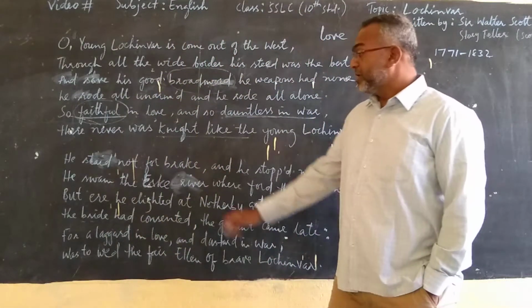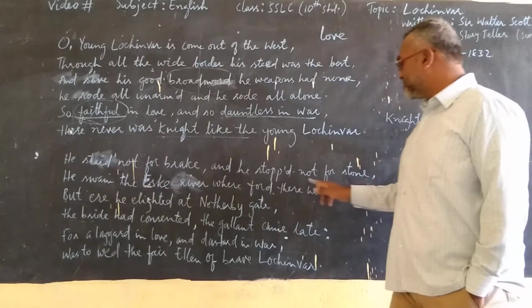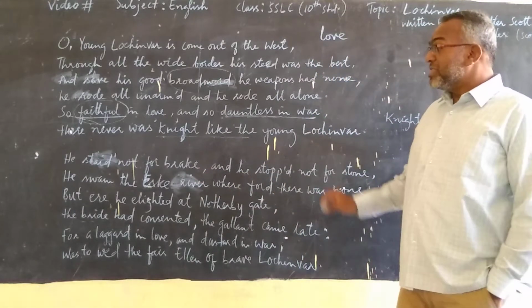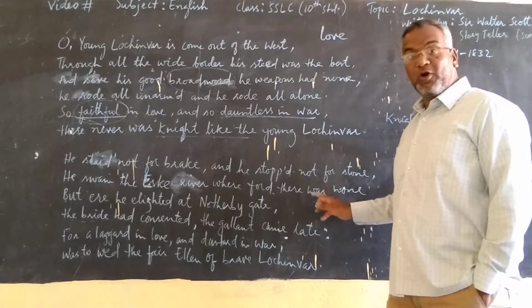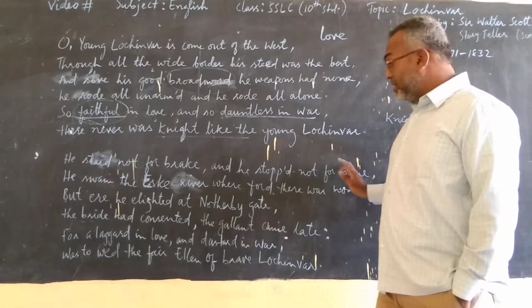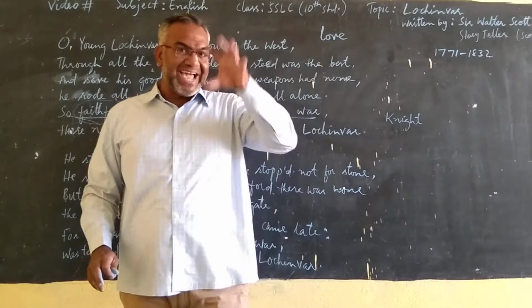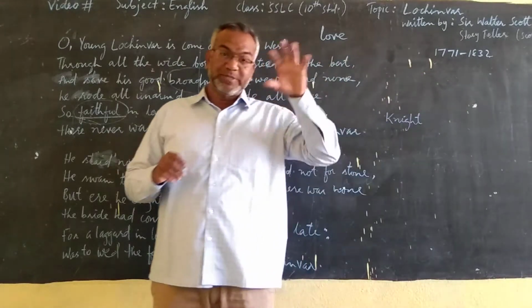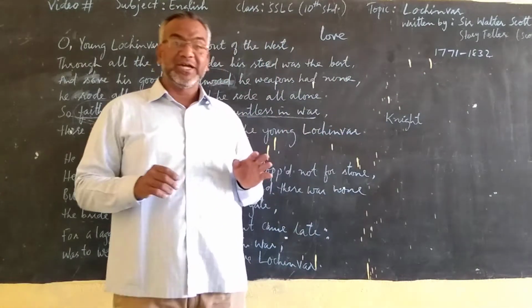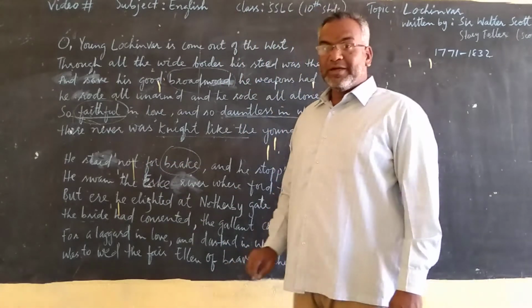Next stanza says, he stayed not for brake, and he stopped not for stone. He swam the Esk River, where ford there was none. These two lines show that there were obstacles on the way. Which obstacles? Brake. Brake means thicket.